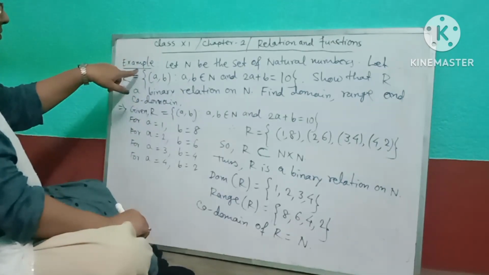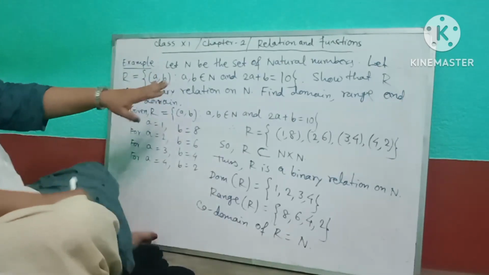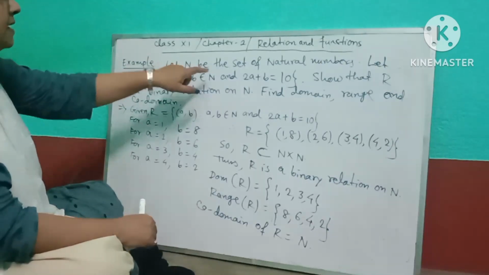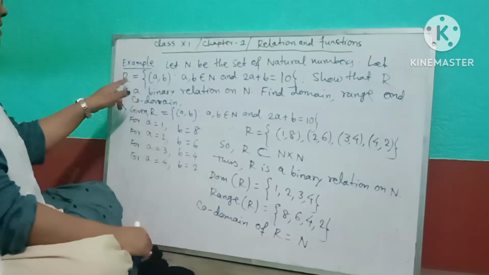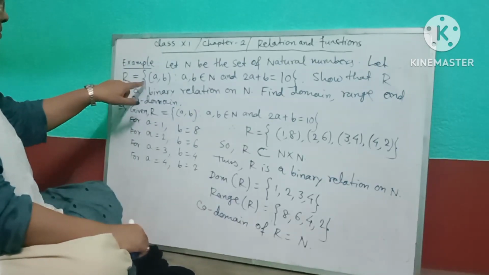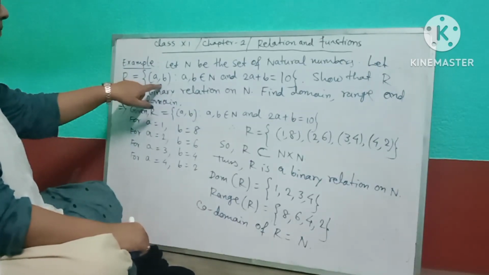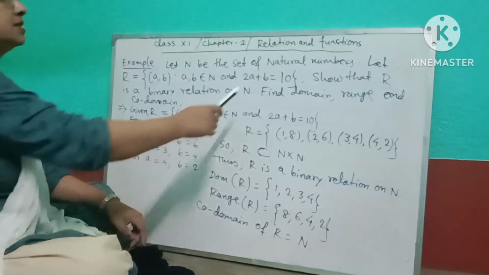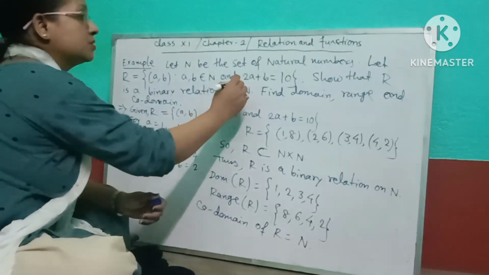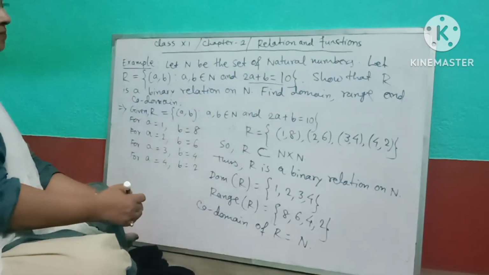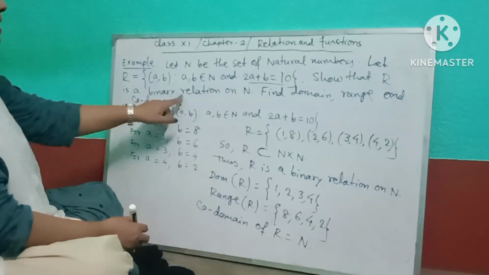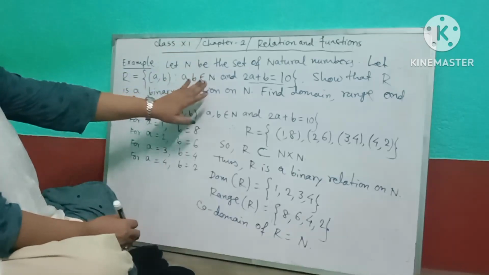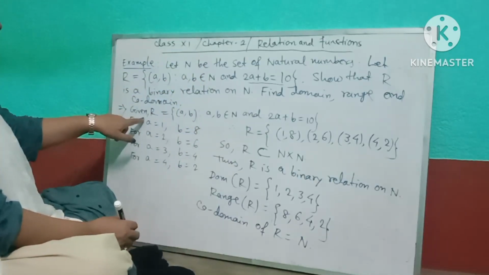আমি একটা এক্সাম্পল দিচ্ছি তাহলে তোমরা অঙ্কটা বুঝতে পারবে। First example, what is the given? Let N be the set of natural numbers. Let one relation R. R is what? R is {(a, b) such that (a, b) belongs to N and 2a plus b equals 10}. This is the main condition. On this condition we make the relation. So that R is a binary relation on N, find domain, range and codomain. This is the question. So now see what relation is given.